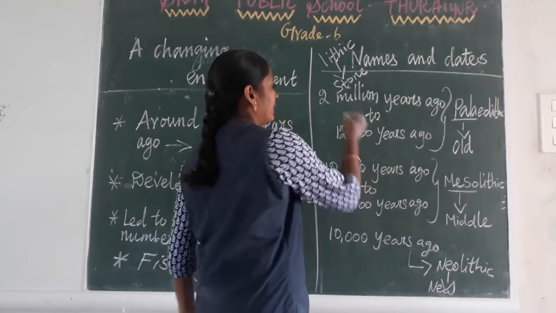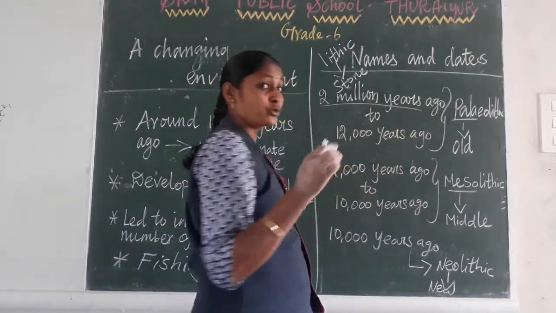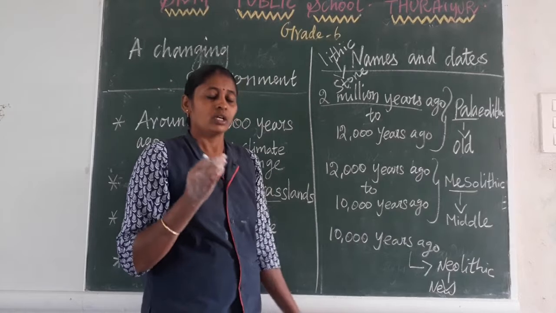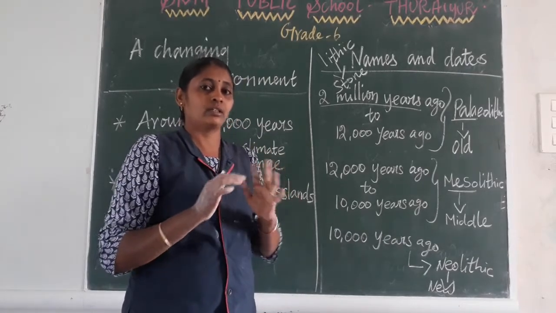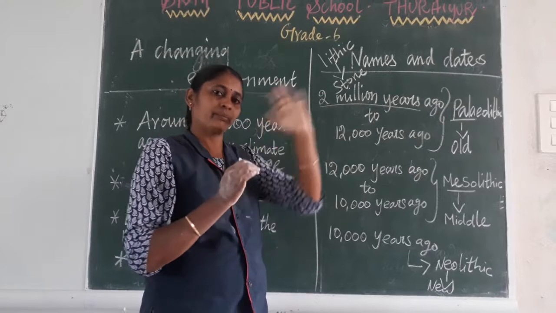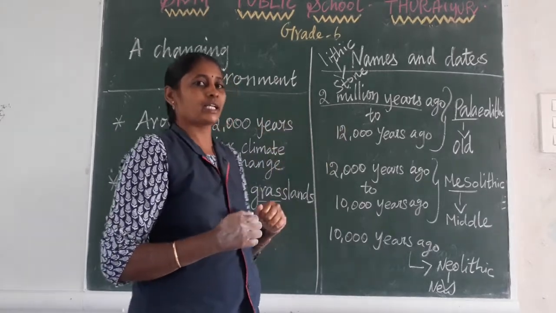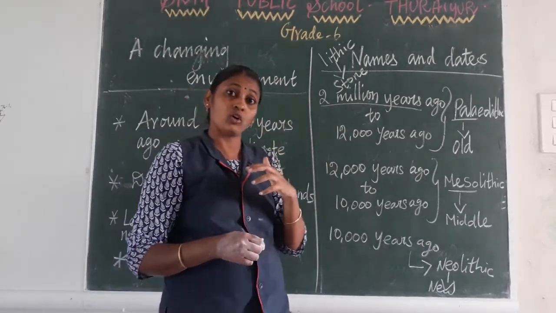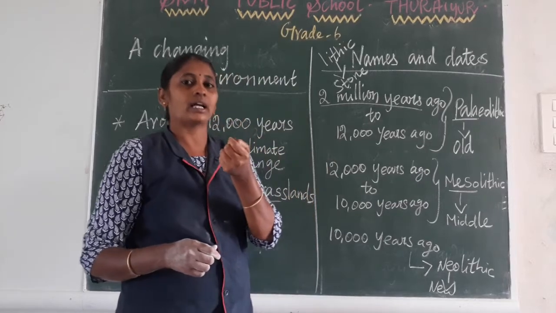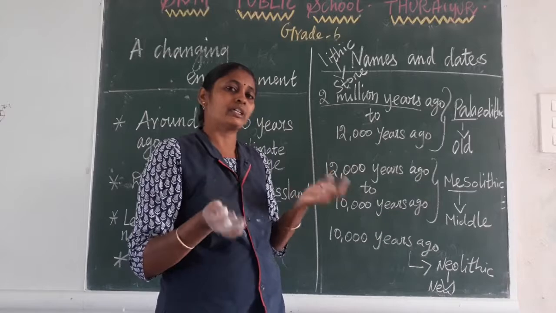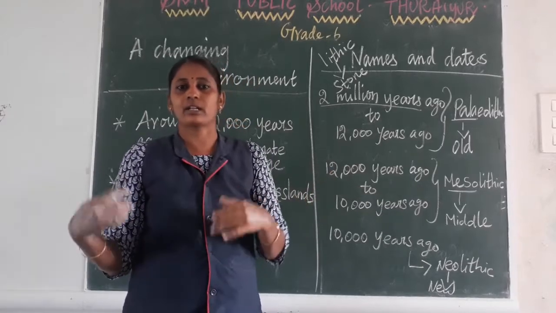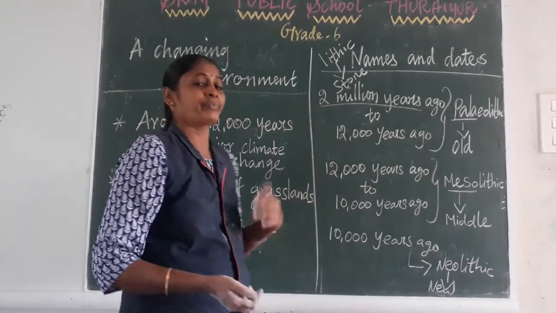So around 2 million years ago. Already you know very well, when the earth was formed from the particles of the sun, it took a long time for a single organism to start to live. So after a long period of time only, the human beings, animals, grass, everything started to live here.